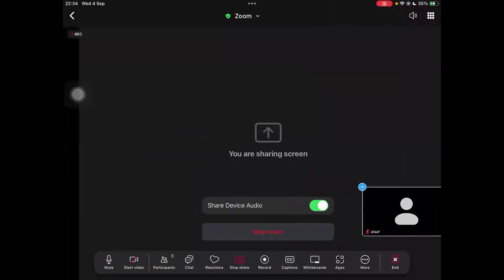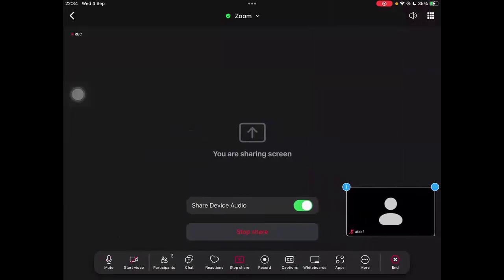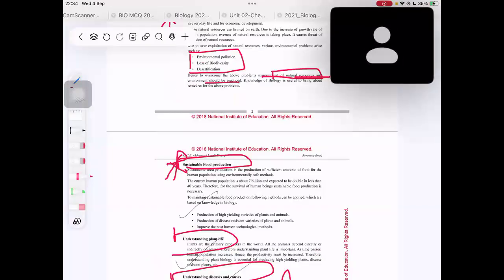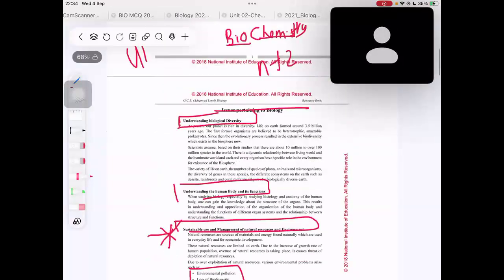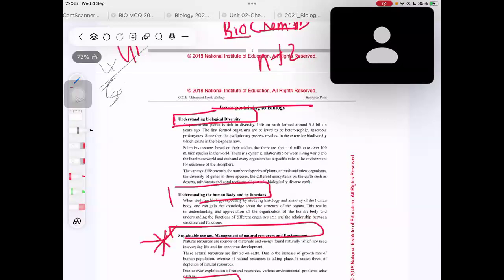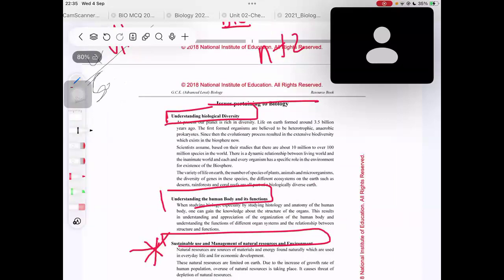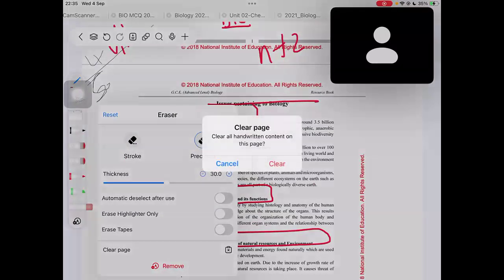Right, back into the lesson. Okay, now how do we write an essay on this part? I told you this is a rare essay topic, but if it comes, you should be ready for it, right? So this will be the fifth essay topic. Essay questions start from the fifth one, because after four structured essay questions, they ask you the essay topics, right? So the essay question will be, what are the issues pertaining to biology?